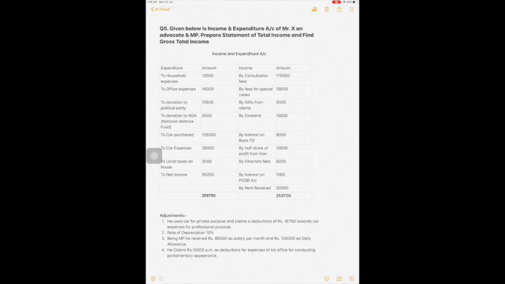Now depreciation can be claimed from this. We'll assume that this car is purchased for business purpose. For his profession only he has purchased. We'll assume this for now. Let's see later if any adjustment is given. Next one is to car expenses. Car expenses 29,000.